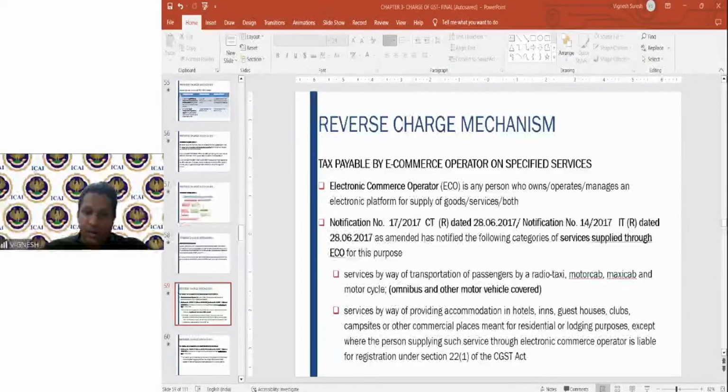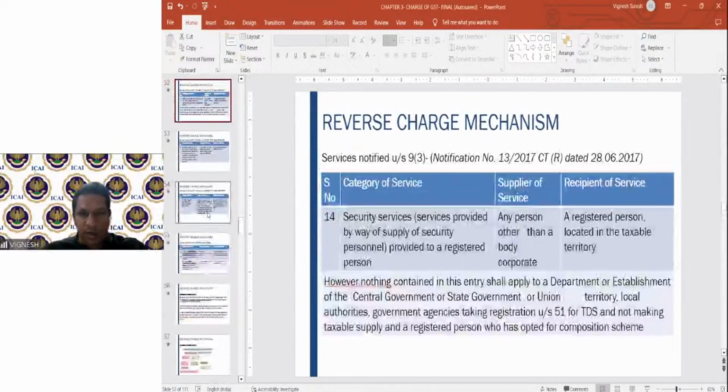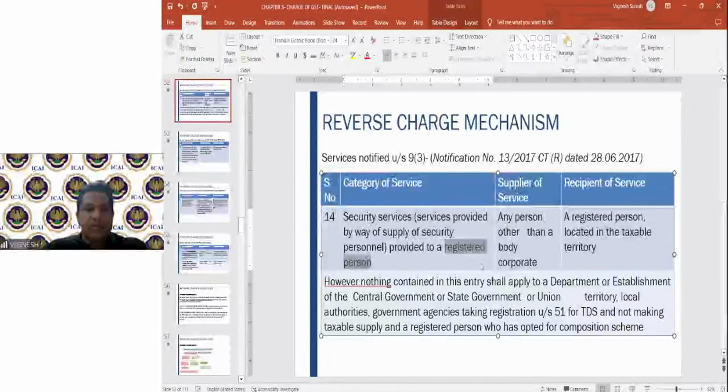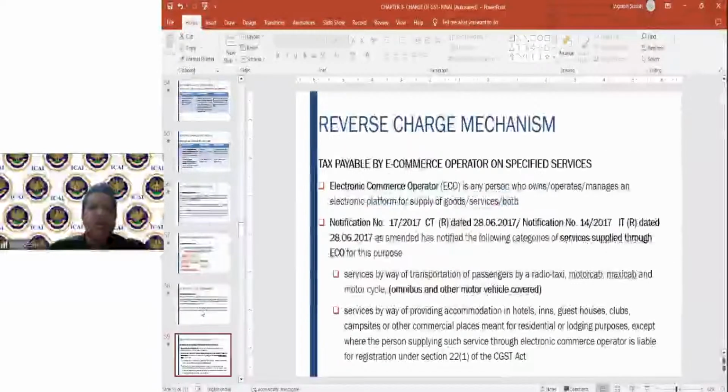So if you go back to the entry of security services, let us just go back here. Provided to a registered person. This is very clearly given. So if it is a registered person, a residential building will not be registered. If he is registered, then it will come. But 99% of residential buildings will not be registered. Yes, one more query was there.